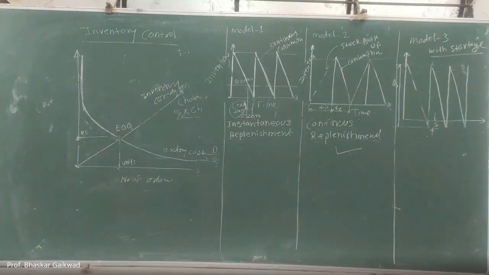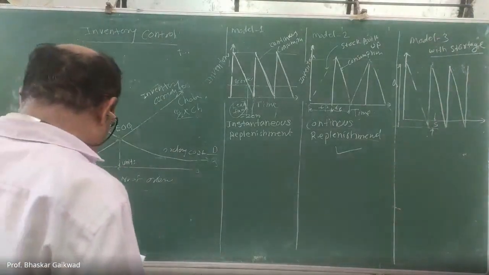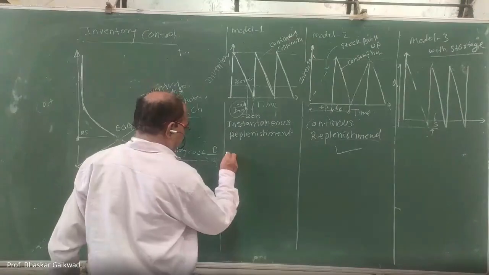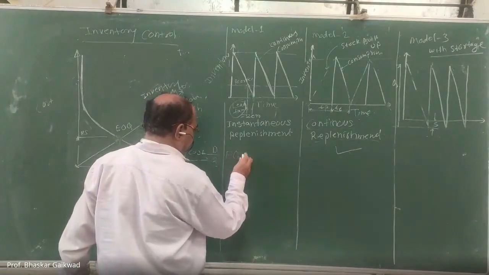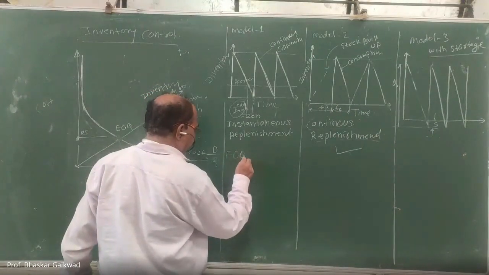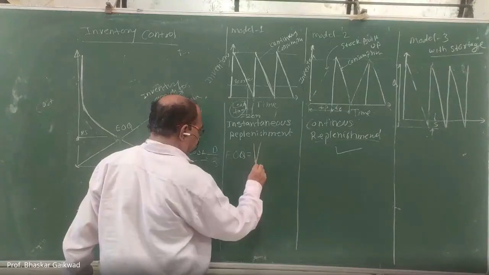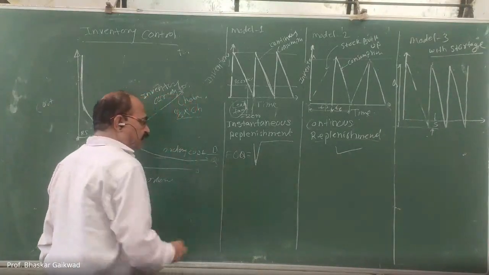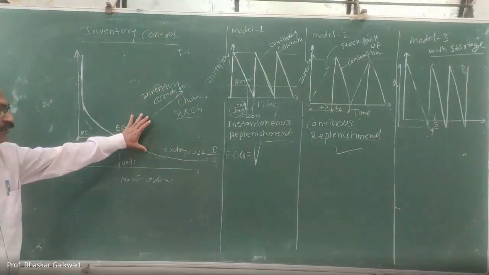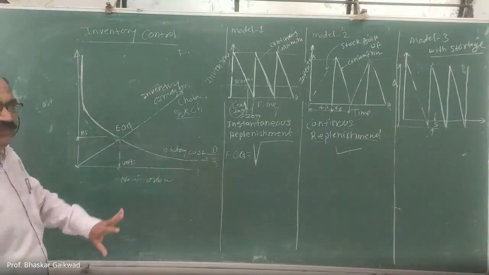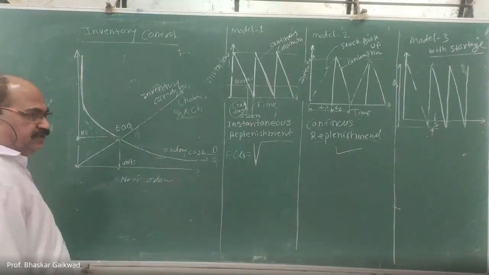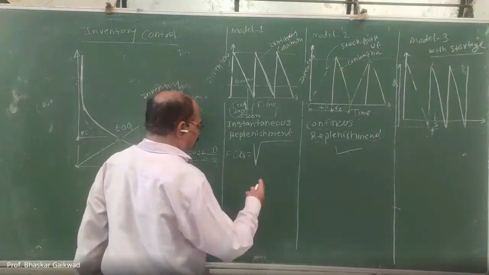Now, related to model number one, what is actually the economical order quantity, EOQ? Economic order quantity. Yesterday we have seen. What is the economic order quantity? By using these two costs, we derived an equation yesterday or the day before yesterday.